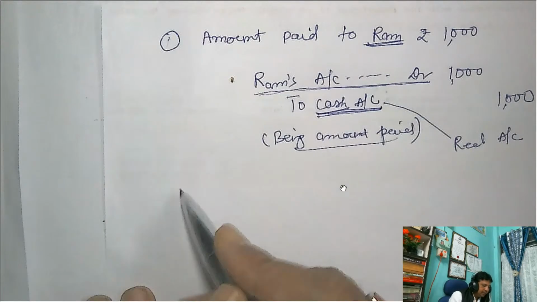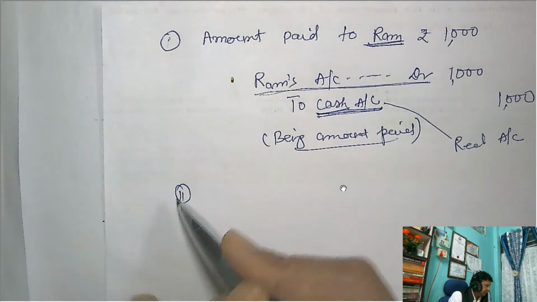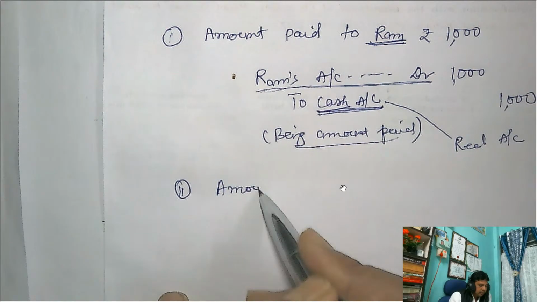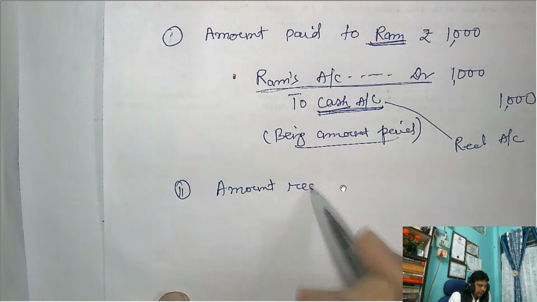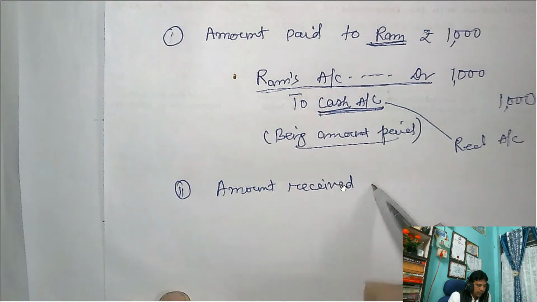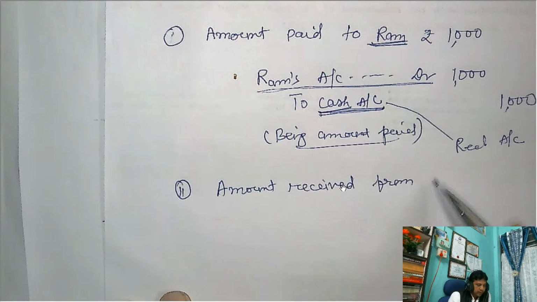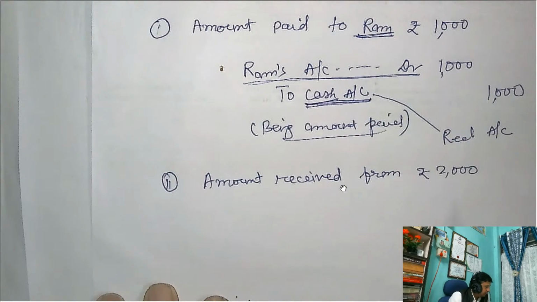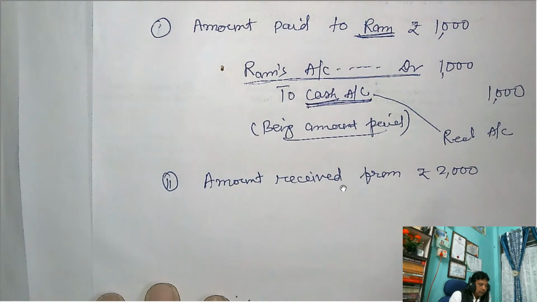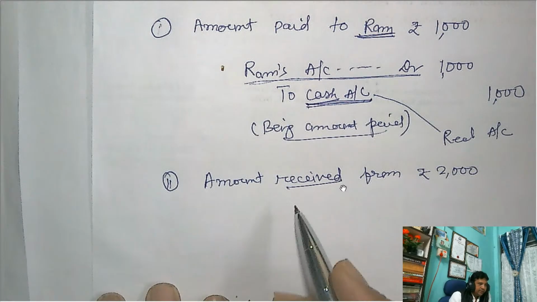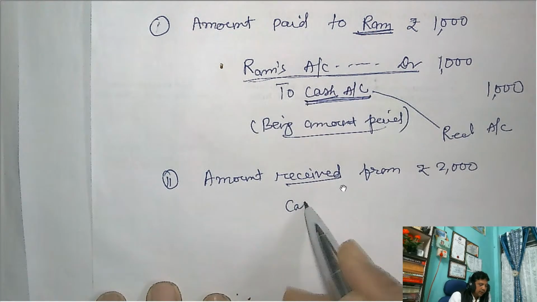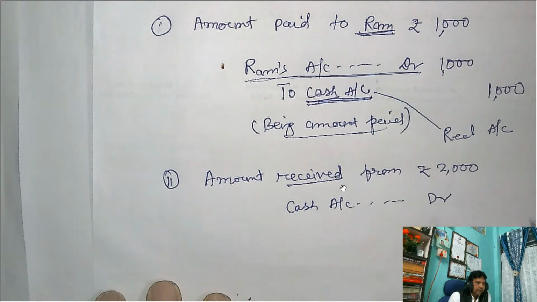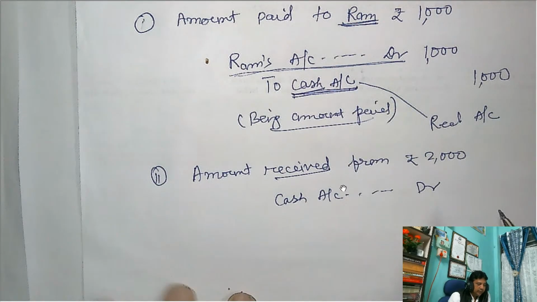Now if you receive the money, I am taking the second transaction. Suppose the amount received from Ram is rupees 2000. Then what will be your entry? When you receive money, money is coming in. That is the cash. Debit what comes in. Cash account debit.